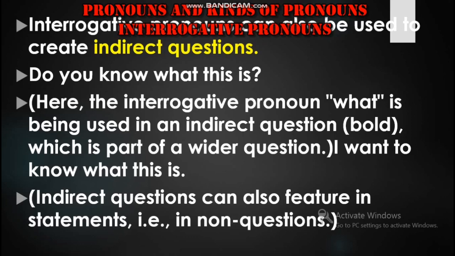So you can see the question is starting with the verb form do. So the main question word over here is do, but after that, what is this? The interrogative pronoun what is being used in an indirect question, which is part of a wider question. So the wider question is, do you know what this is? But what here is used to create an indirect question. I want to know what this is.